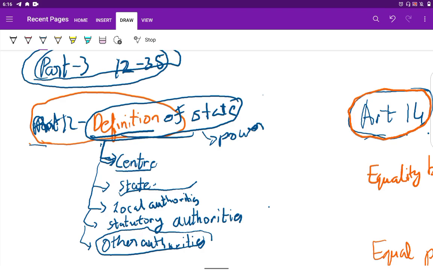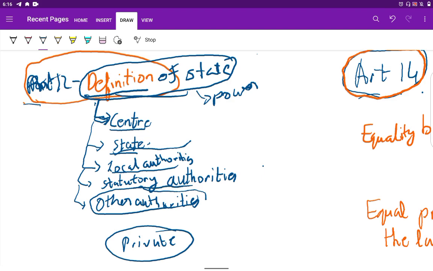First, it constitutes the Centre. Centre means the central legislature and central executive. Second, the State, that is the state legislature and state executive. Third, local authorities. Fourth, statutory authorities. Fifth, other authorities.